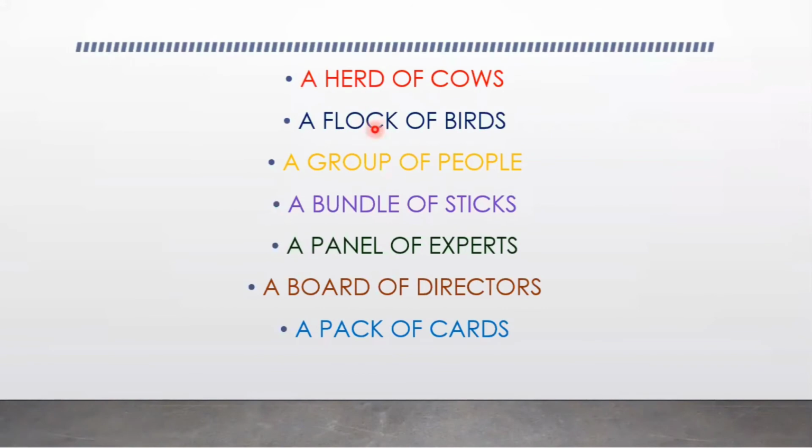These are different collective nouns. A herd of cows, a flock of birds, a group of people, a bundle of sticks, and so on. These are collective nouns, used to describe a collection of objects. Such collections of objects are named sets in mathematics. But any collection of objects is not a set. So what type of collection of objects is called a set in mathematics?